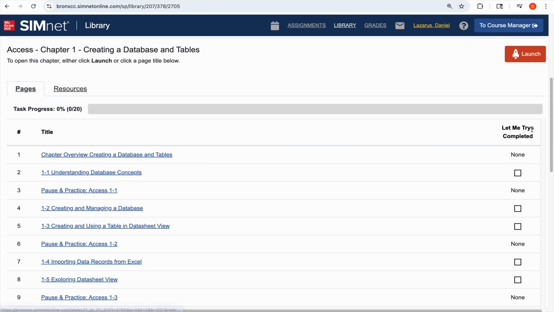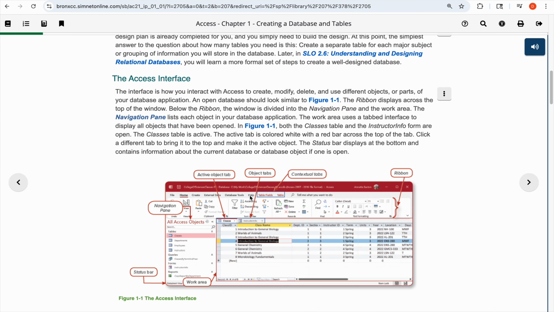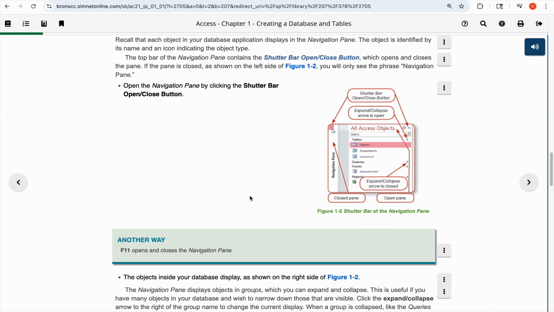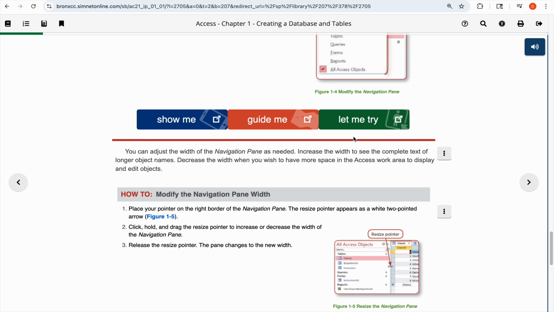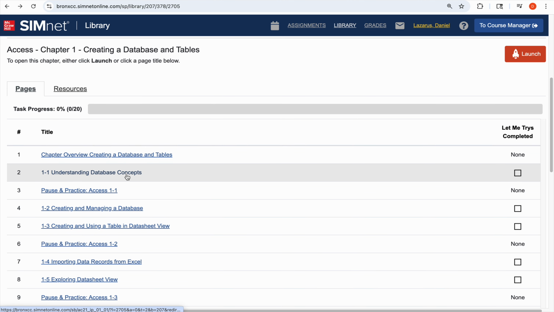Here, for example, it says let me try is completed. You need to click on each one of them and complete the let me try. If you go down and there is a let me try, you have to complete all the let me try exercises. For example, I think there's only one of them here.